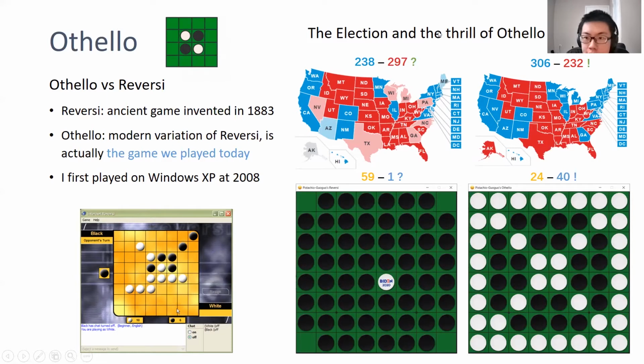Its rules are really easy, but very exciting, I would say, because I even found some resemblance between the election and the trio of Othello. For example, on election day, at the earlier stage, we can see Trump is far ahead of Biden in number because these states on the right have a big advantage. So if we turn our right into Trump's vote, it will become this number. But actually, the result is really appalling as Biden reversed it and took control of the situation after several days. So the final game is really different from the beginning game.